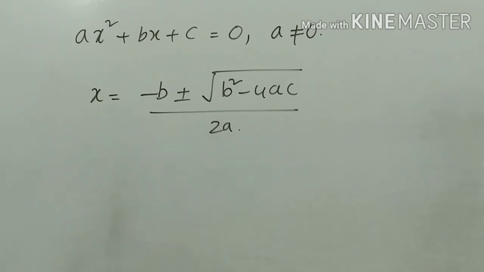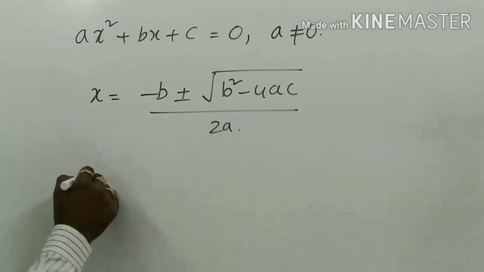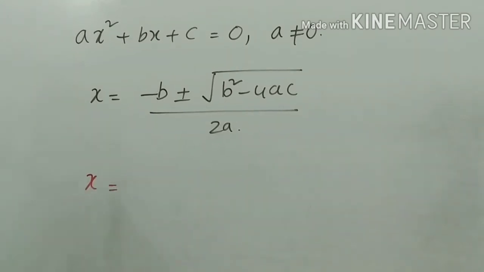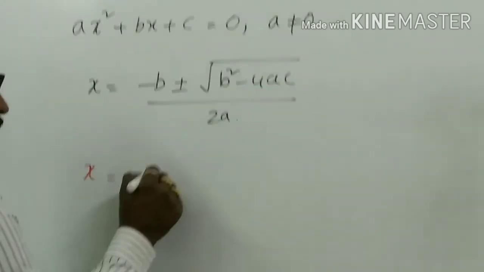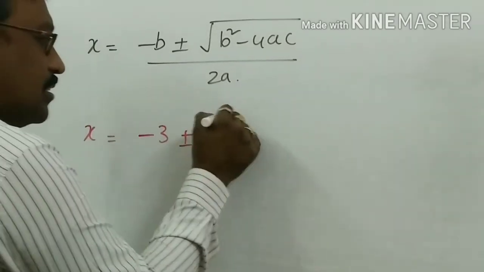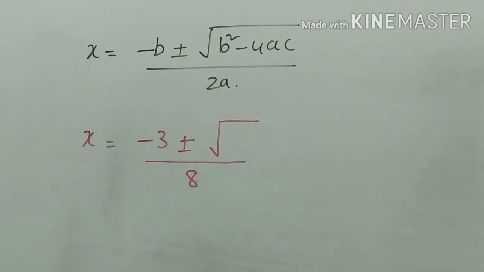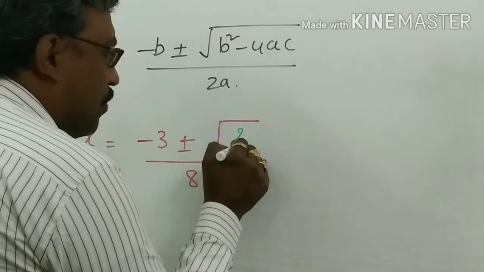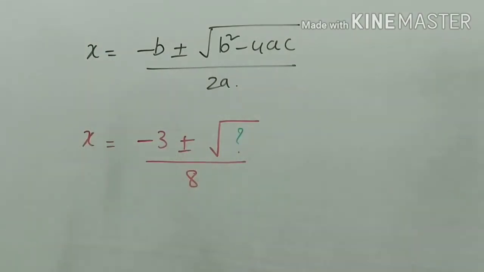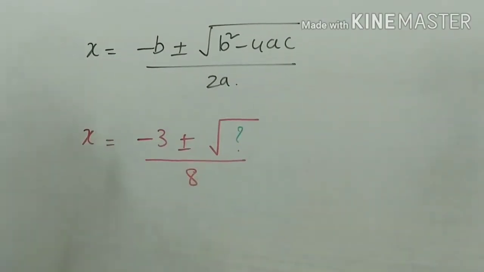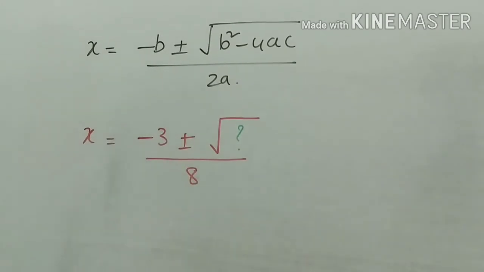Okay? And here also, when you observe deeply this formula, suppose I am taking one example, like x is equal to minus 3 plus or minus root of some 16 by 8. Here is the very important point, what you may get here after taking different examples. You already solved many sums by using this formula method.